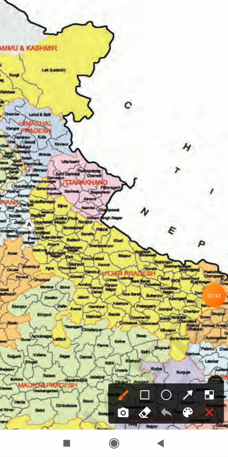For example, let's take the state of Uttarakhand. If you look carefully, you can see the boundary of the state Uttarakhand and also the districts such as Pithoragarh, Nainital, Almora, Rudraprayag, Champawat, etc. in this map.